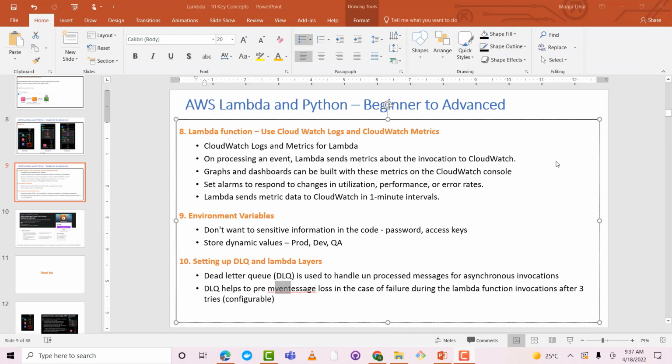So those were some of the key 10 concepts that you need to know about AWS Lambda.